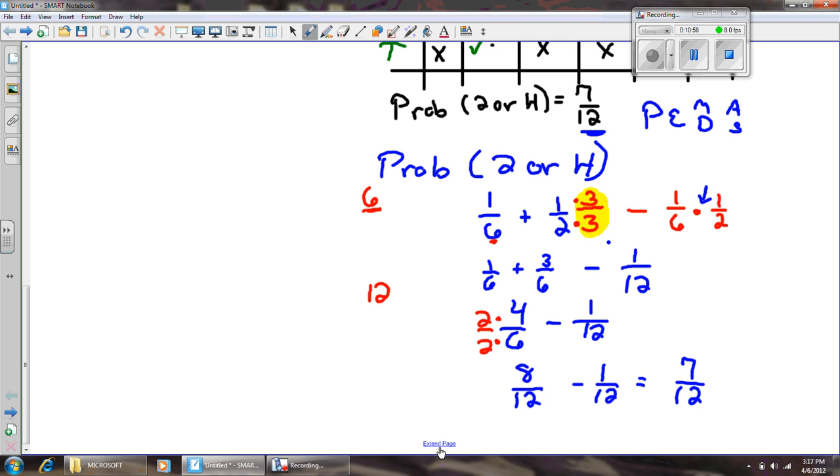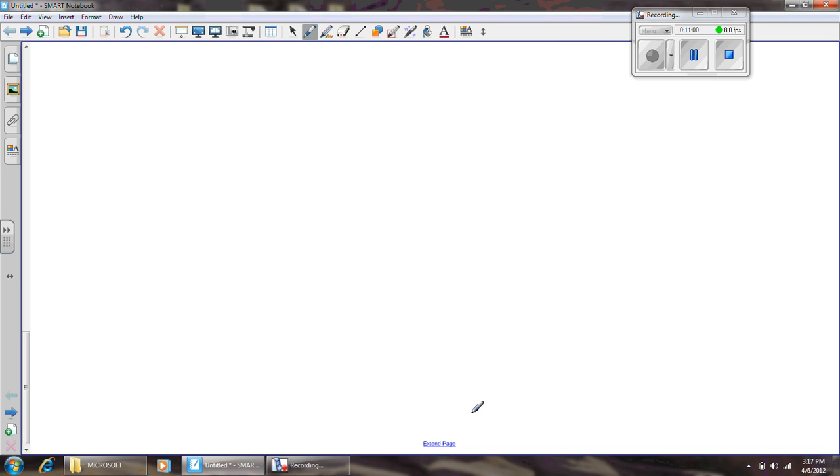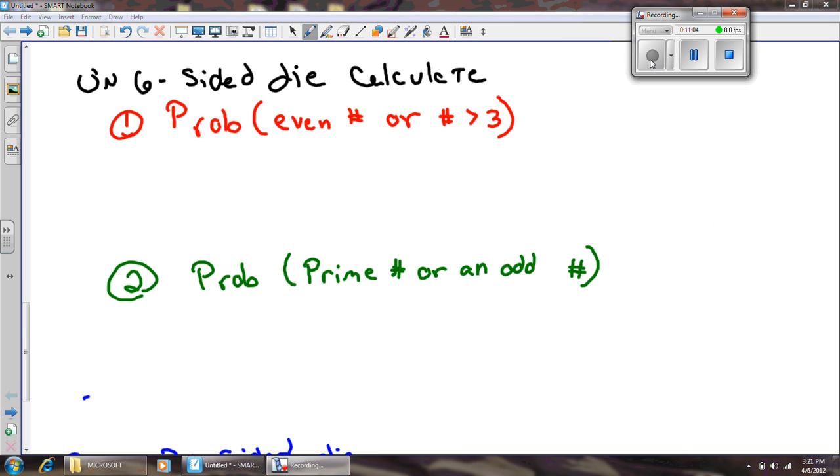So, I'm going to give you a couple examples to try. Hold on one second. Okay, here's two examples on a six-sided die. Calculate the probability of getting an even number or a number greater than 3. That's on one roll of the die. And the second example is the same situation, six-sided die, one roll. Probability of getting a prime number or an odd number.